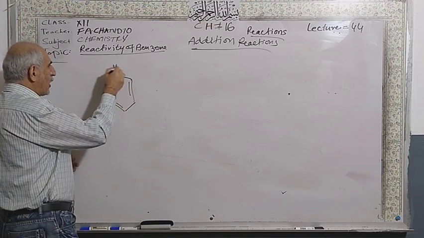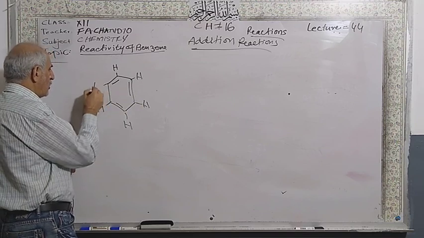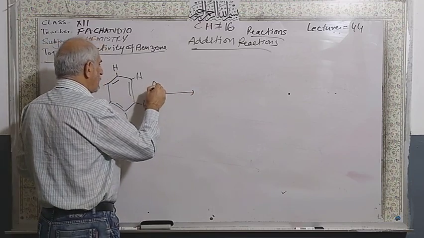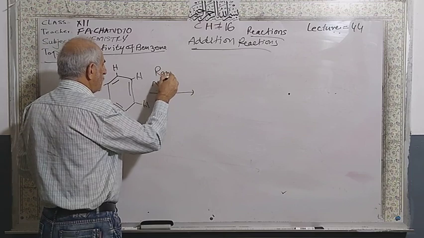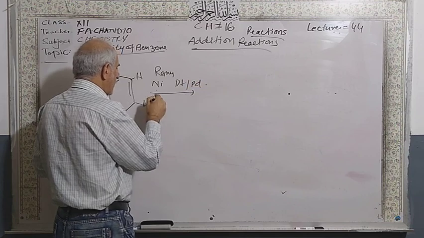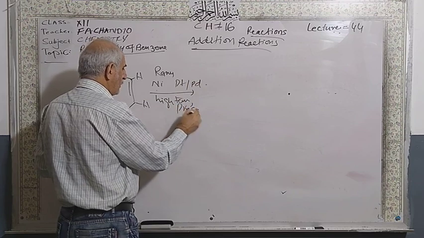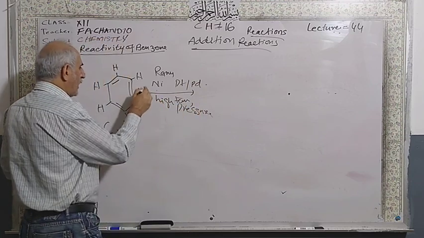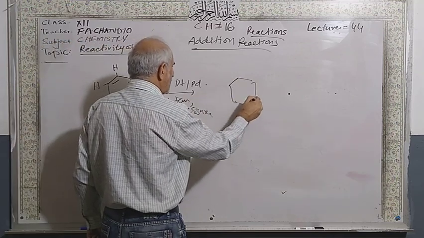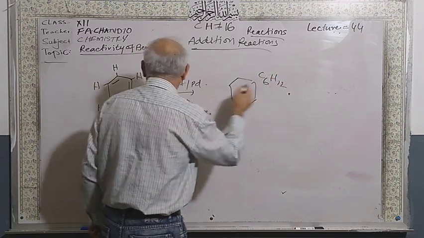You know, on every carbon we have a hydrogen, C6H6 is the formula. With the Raney nickel, or you can use platinum and palladium, at high temperature and pressure, when you add hydrogen, the hydrogenation, you will get cyclohexane, C6H12.